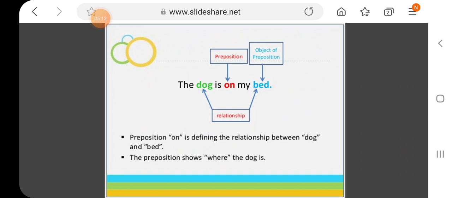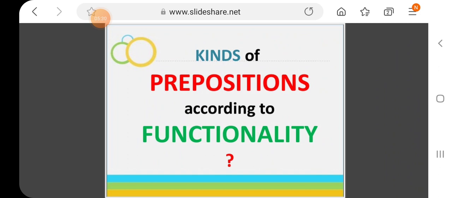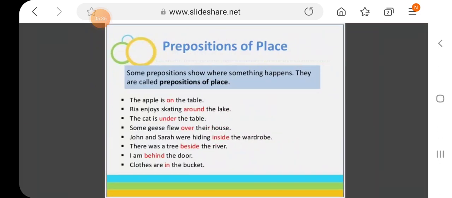The dog is on my bed. So the preposition is creating a relationship between dog and bed. So the bed is the object of the preposition, on is the preposition here, and the dog is the subject, right? Now let's discuss what the different kinds of prepositions are according to their functions, because they have specific functions to perform.